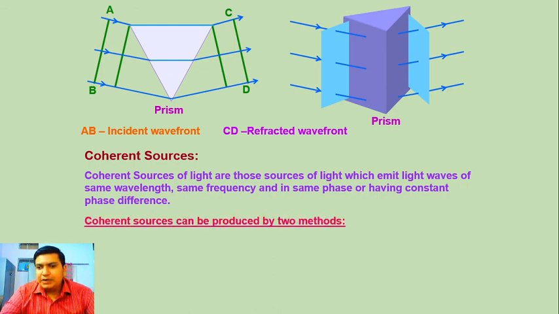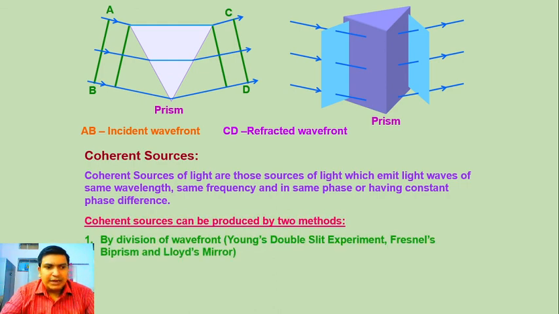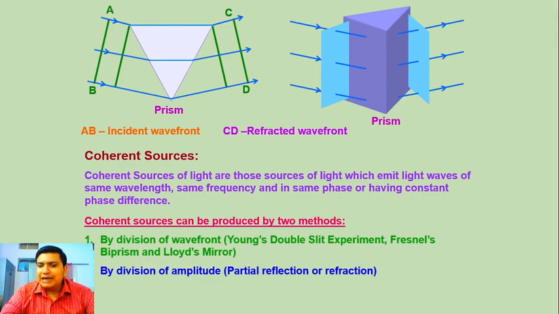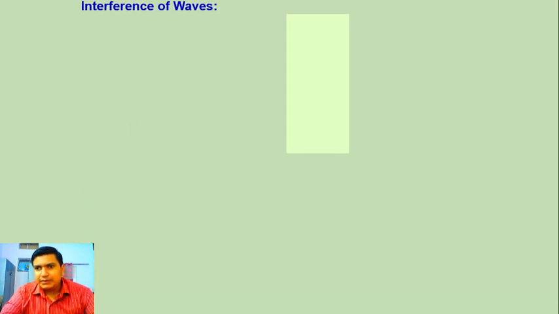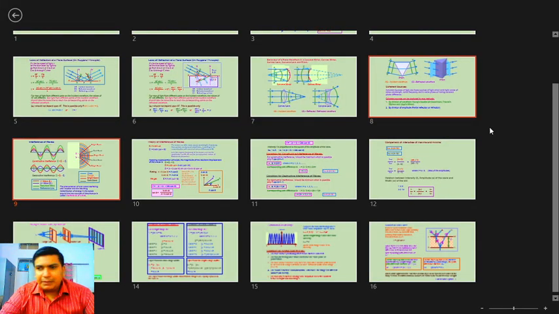Coherent sources can be produced by two methods. One is by division of wavefront, like Young's double slit experiment, Fresnel's biprism or Lloyd's mirror, and the second one is by division of amplitude, that is, partial reflection and refraction. But in our syllabus, we are going to produce coherent sources by division of wavefront, as we will use that division in Young's double slit experiment. So till now, we wrap up here.